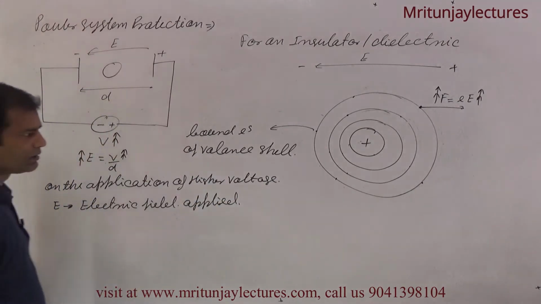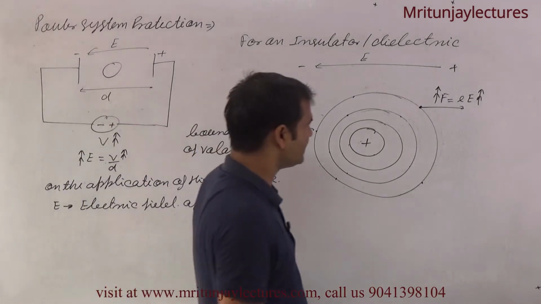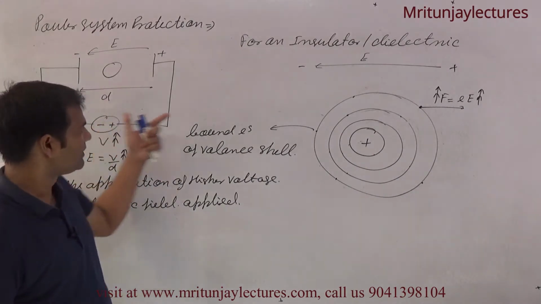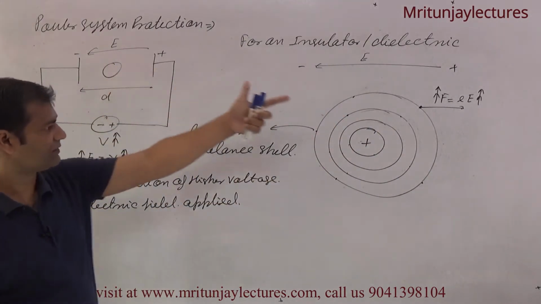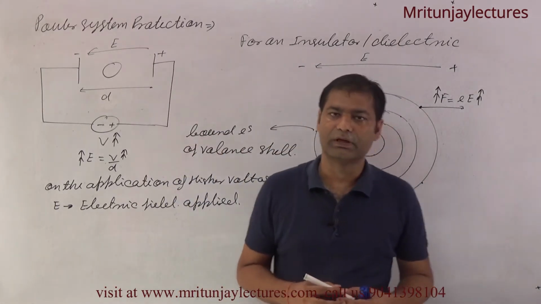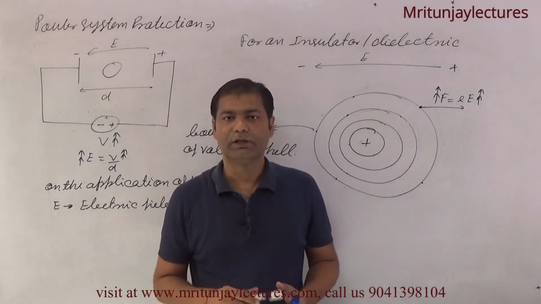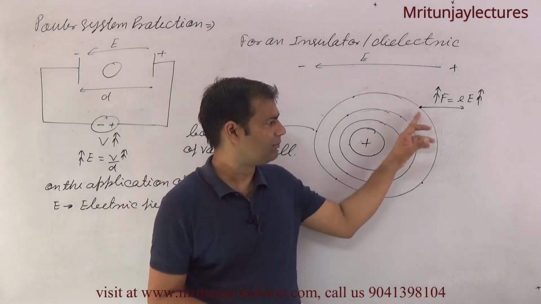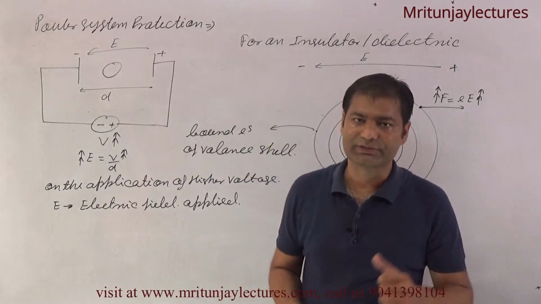This is the representation. It is clear: if the voltage is higher, then the electric field is also high, and you can say the force on the valence electron is also high.